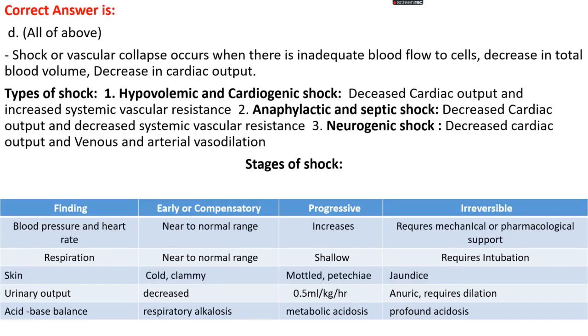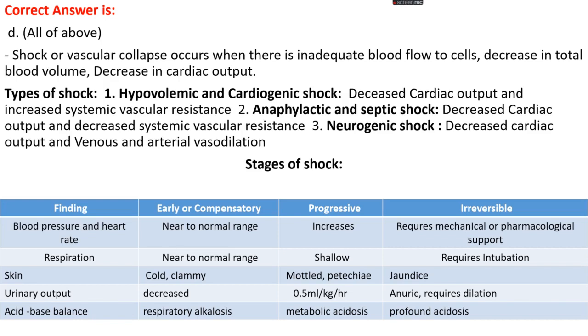Shock or vascular collapse occurs when there is inadequate blood flow to the cells, a decrease in total blood volume, and a decrease in cardiac output. Let's see the types of shock. First, hypovolemic or cardiogenic shock, with decreased cardiac output and increased systemic vascular resistance. Second, anaphylactic and septic shock, with decreased cardiac output and decreased systemic vascular resistance. Third is neurogenic shock, with decreased cardiac output and venous and arterial vasodilation.